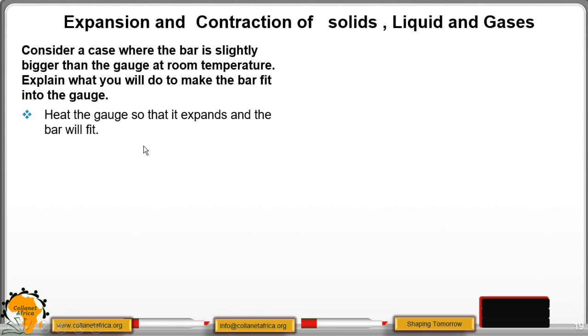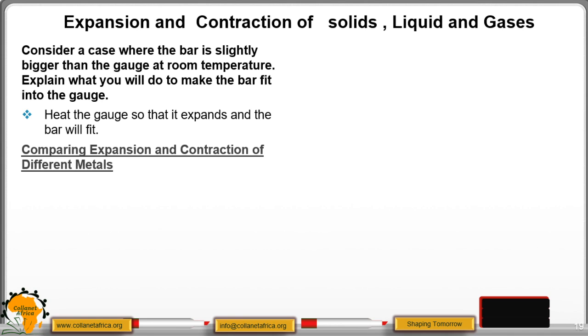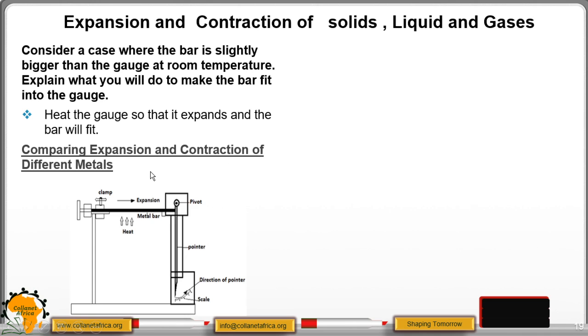So in that case, you are supposed to heat the gauge so that it expands, and therefore it can allow that bigger bar to fit. Then the next one, we are going to compare the expansion and contraction of different metals. In this case, we have the illustration here.